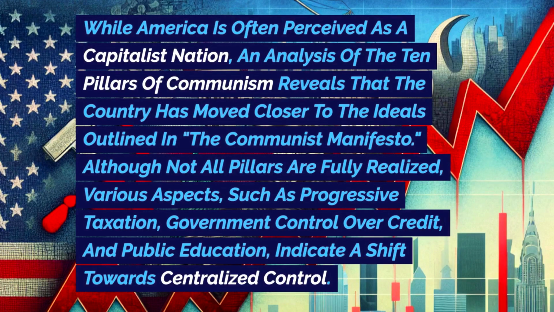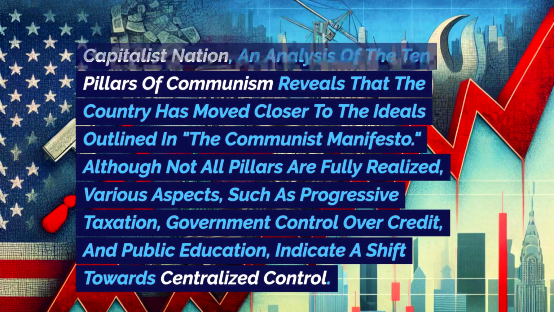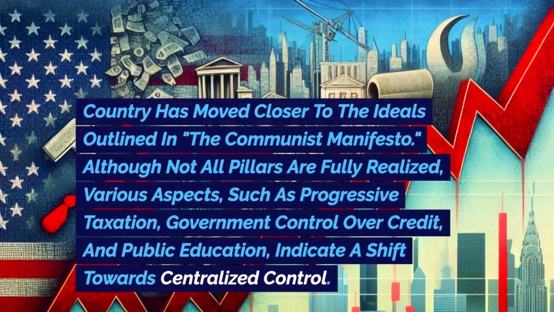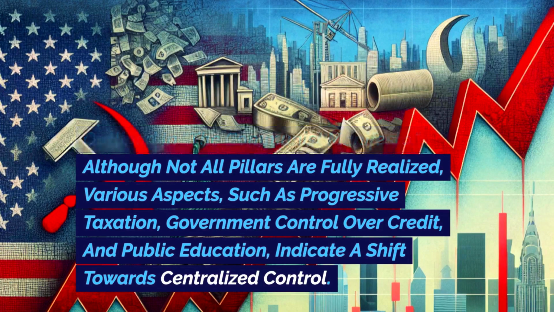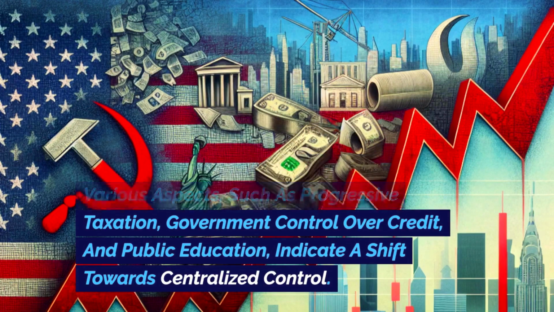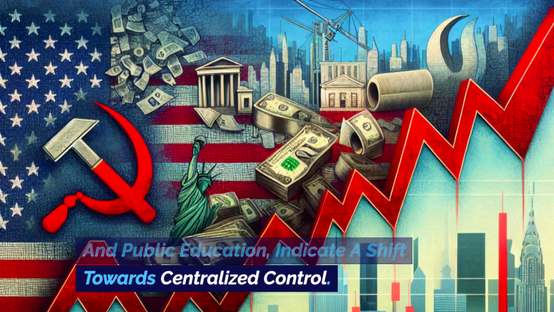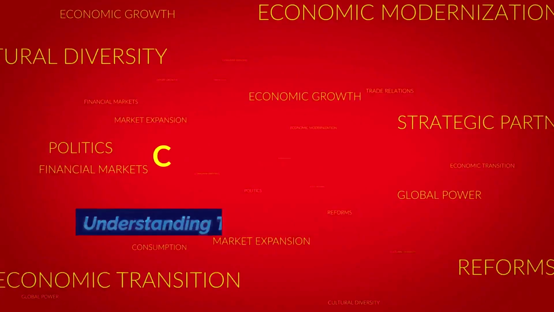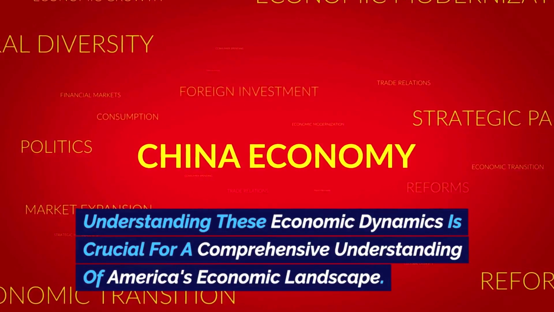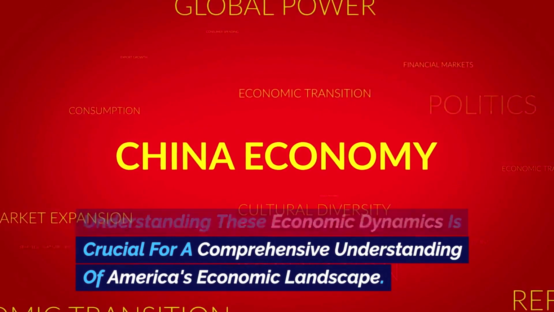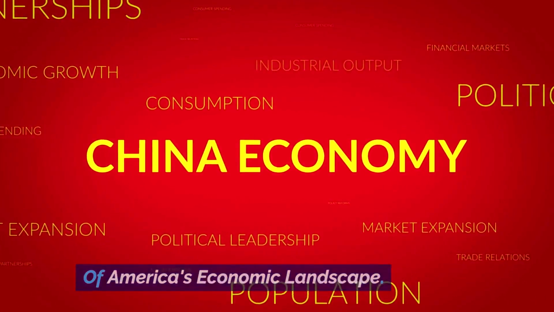Conclusion. While America is often perceived as a capitalist nation, an analysis of the 10 pillars of communism reveals that the country has moved closer to the ideals outlined in the Communist Manifesto. Although not all pillars are fully realized, various aspects, such as progressive taxation, government control over credit, and public education, indicate a shift towards centralized control. Understanding these economic dynamics is crucial for a comprehensive understanding of America's economic landscape.